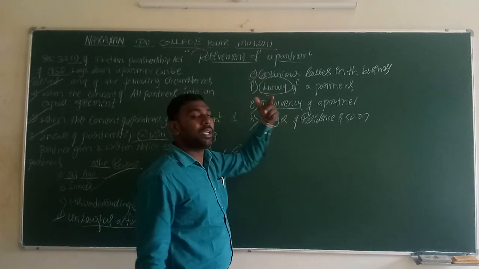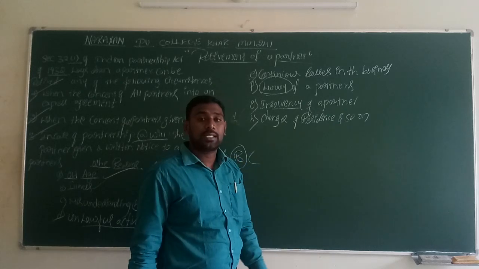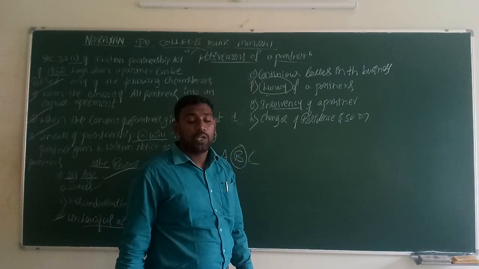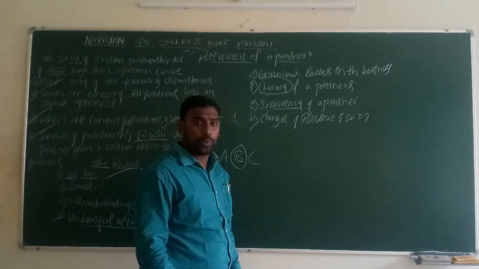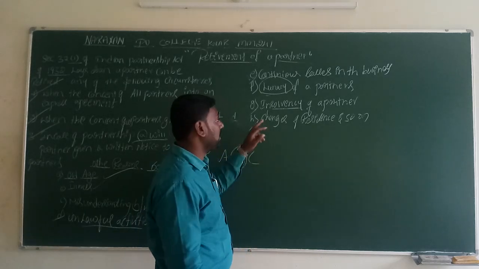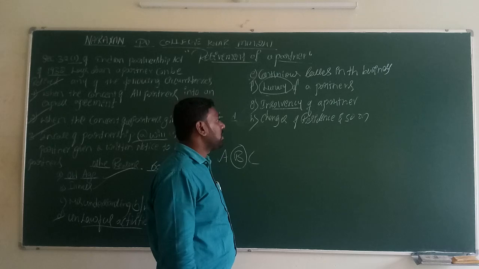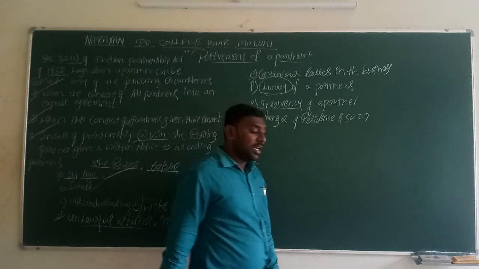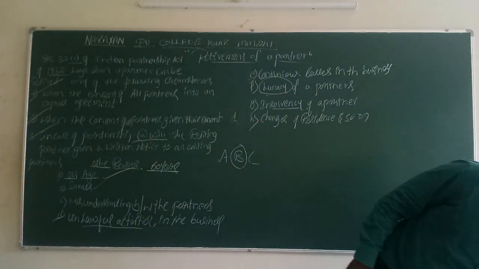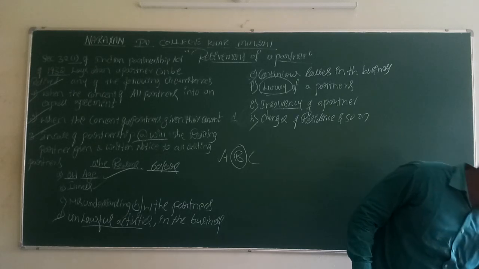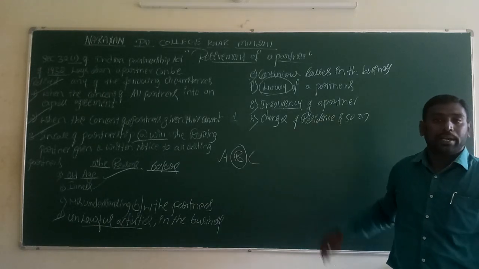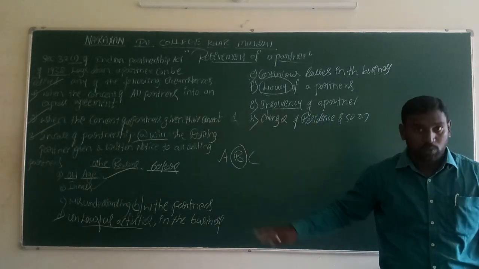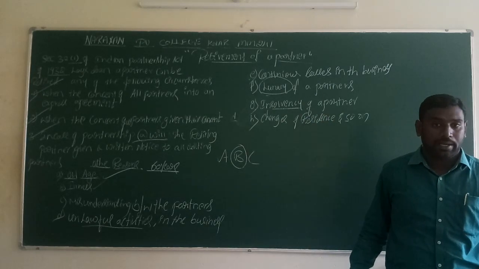And the partner may become a lunatic. Lunacy is nothing but being half-minded, so the partner does not have proper knowledge of what he is thinking. During that time also the partner can take retirement. And also a change in residence: if a partner changes his residential address, it will be considered as retirement. These are the reasons a partner can retire.